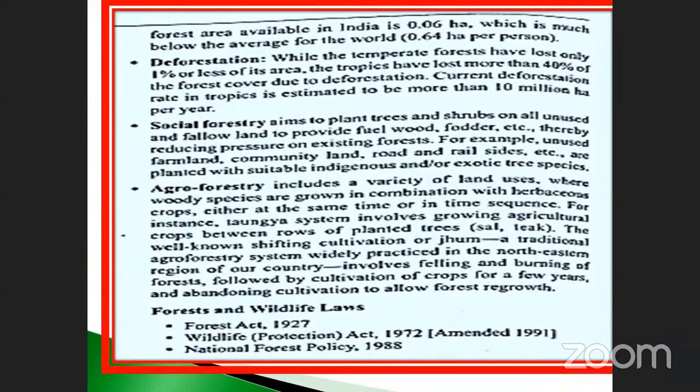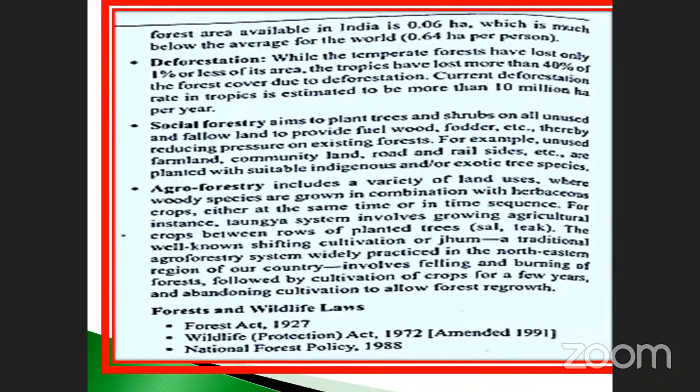The well-known shifting cultivation is Jhum cultivation. Jhum cultivation is mostly present in Assam. A traditional agroforestry system widely practiced in the northeastern region of our country involves the felling and also burning of the forest, followed by the cultivation of crops for a few years and abandoning cultivation to allow forest regrowth.